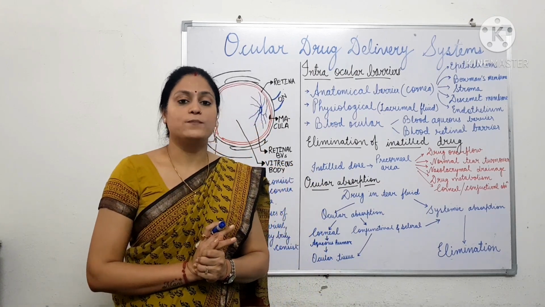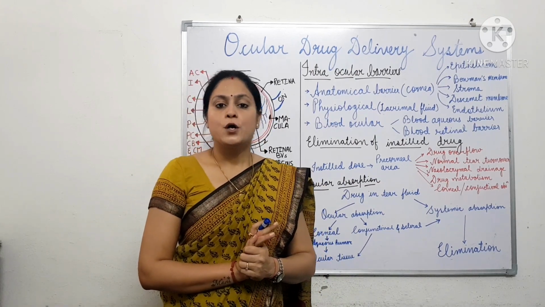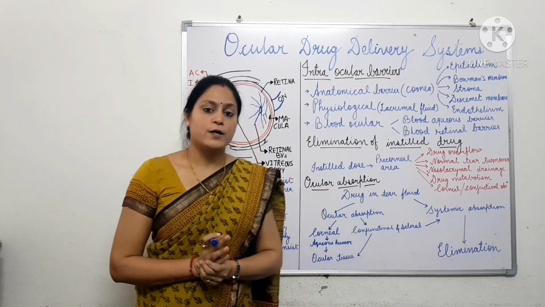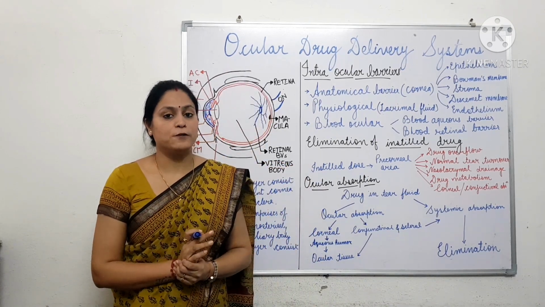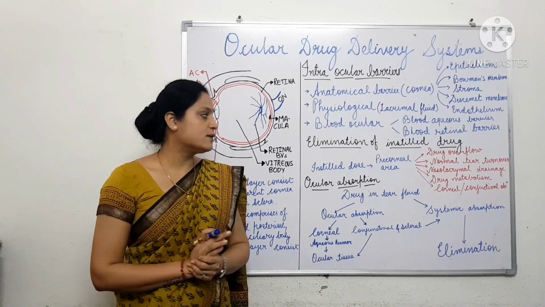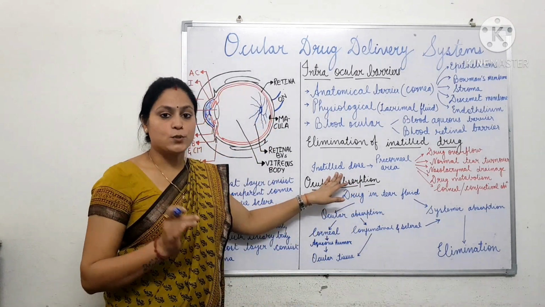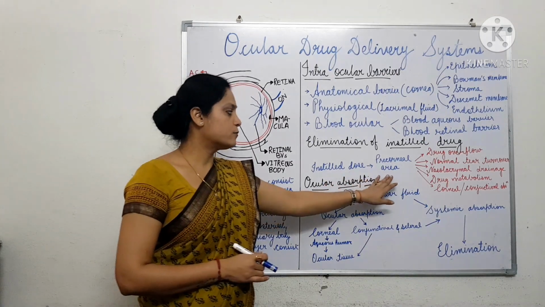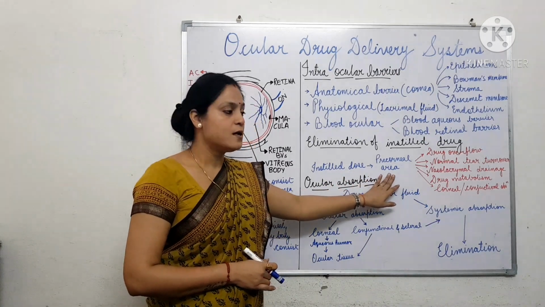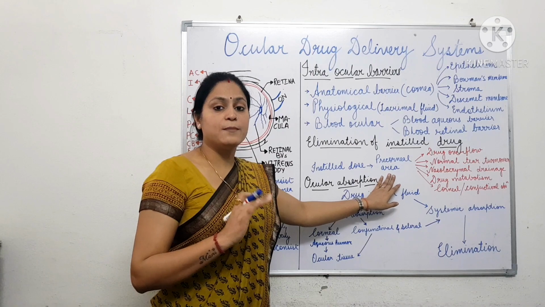The reason for the low bioavailability is that when the drug is instilled into the eye, it is eliminated from the precorneal area.